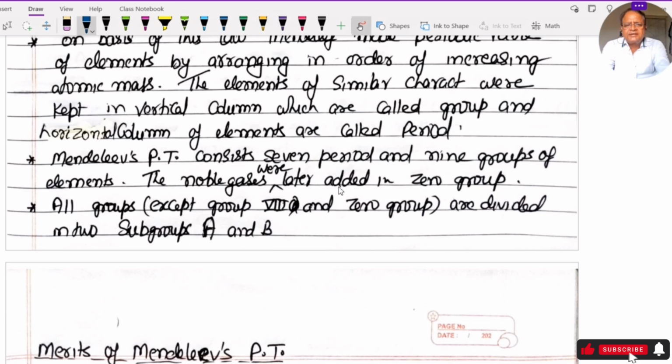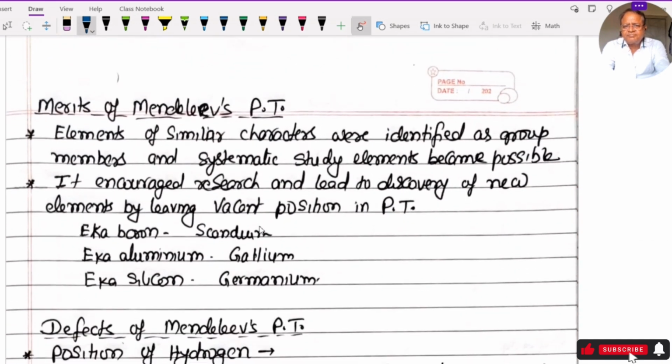The noble gases were later added in group 0. All groups except group 8 and group 0 are divided into 2 subgroups, A and B. Merits of Mendeleev's periodic table. Elements of similar character were identified and systematic study of elements became possible. It encouraged research and led to discovery of new elements by leaving some vacant positions in the periodic table.